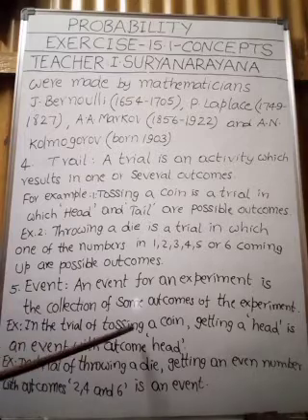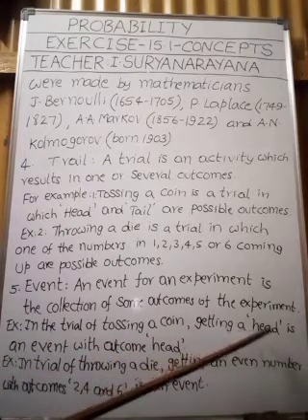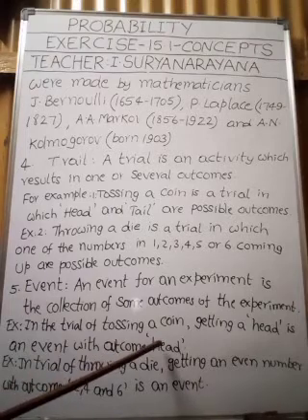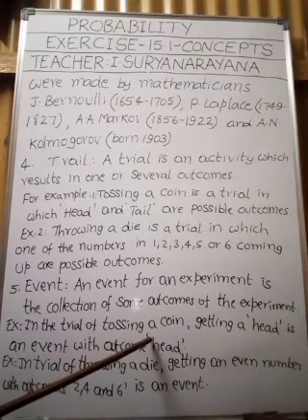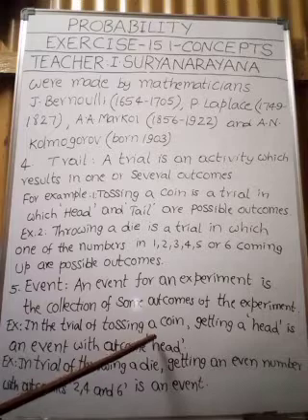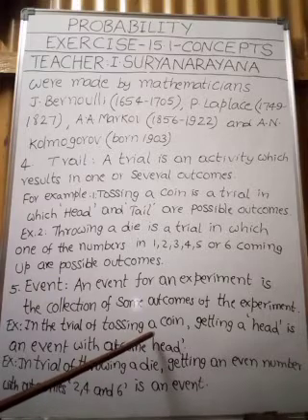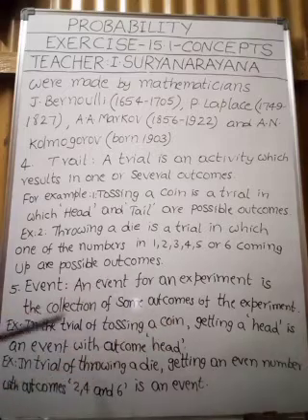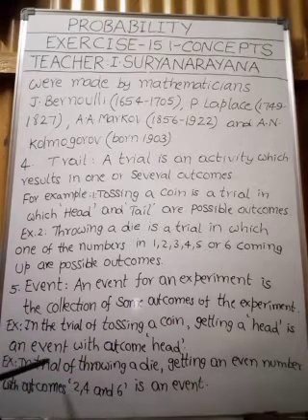In the trial of tossing a coin, getting a head is an event with outcome head. Okay, my children, that is said to be an event. Getting a head is one event. Getting a tail is said to be one event. Understood this point, my children? Similarly, let us take another example.